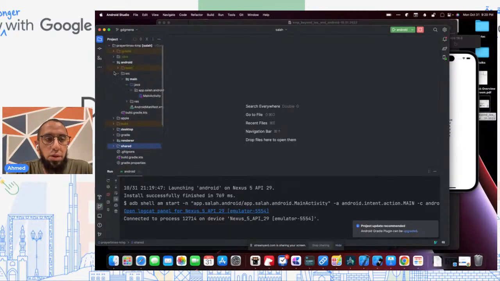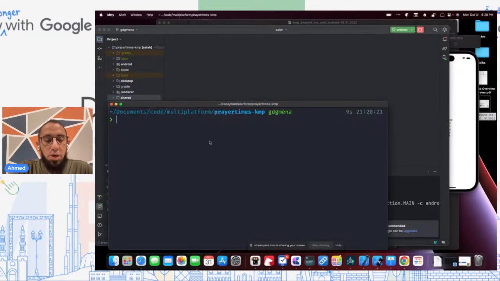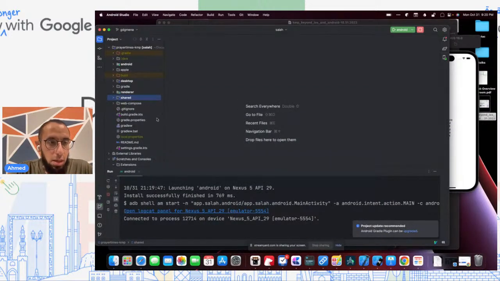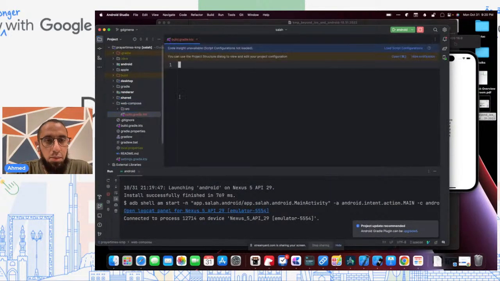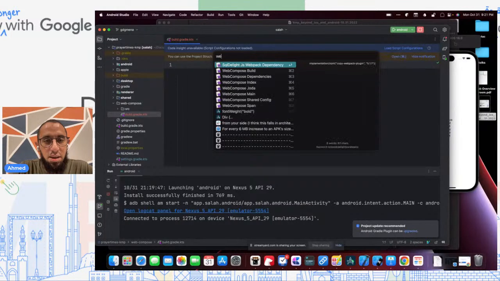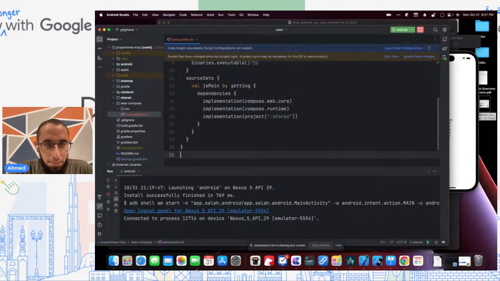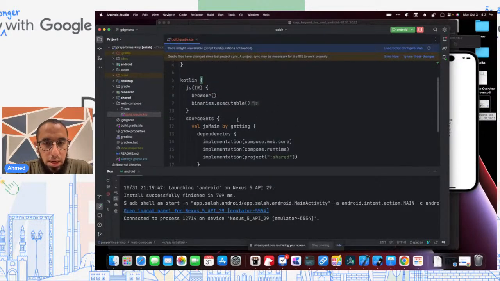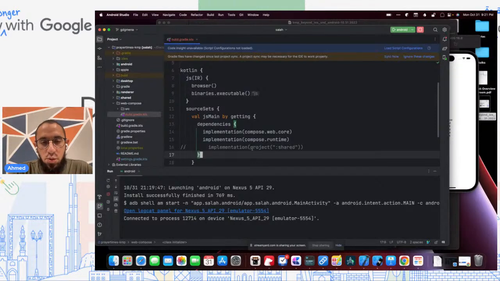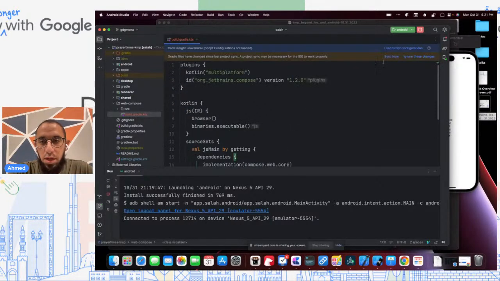And in this case, let's support web next. So I'm going to go ahead and create a new module. And I'm going to call it Web Compose. And there's also going to be a KMP library with a JavaScript main, no package name. And we're going to come here and I'm going to pre-populate the build script, which again, I'm going to comment out using our shared implementation project right now.